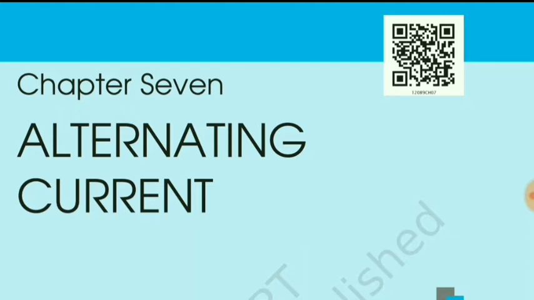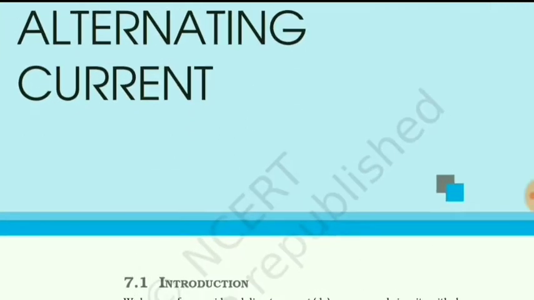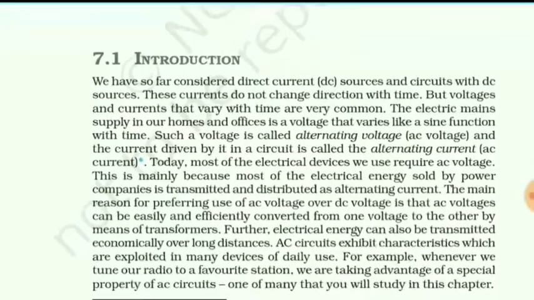Today we are going to start chapter number 7, alternating current. It is also called AC current in short. Now about the introduction.